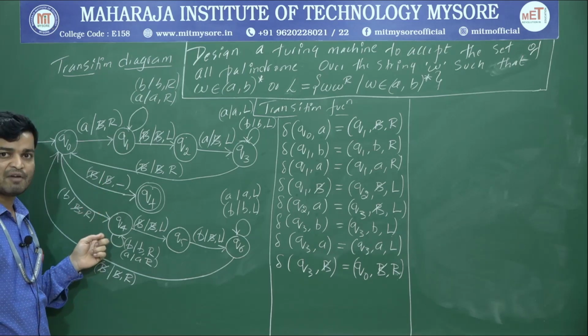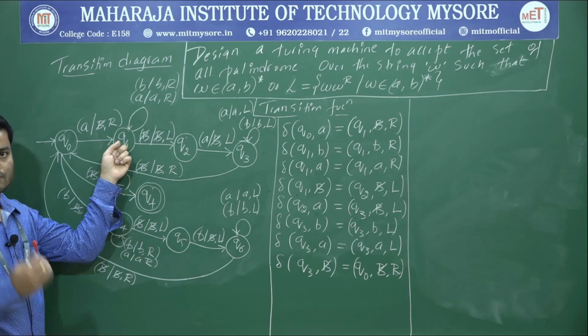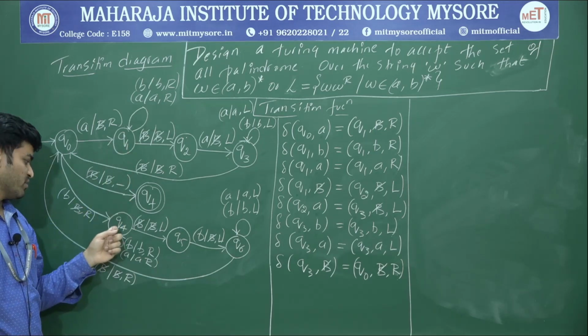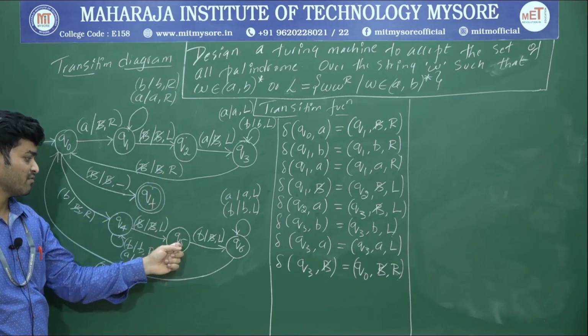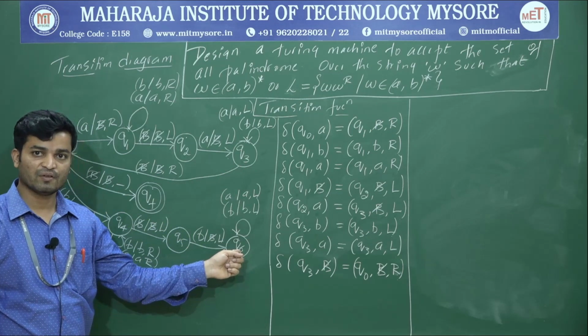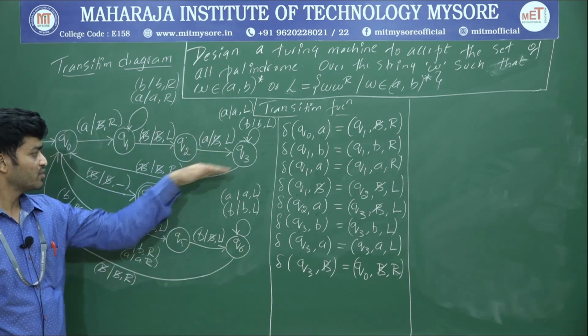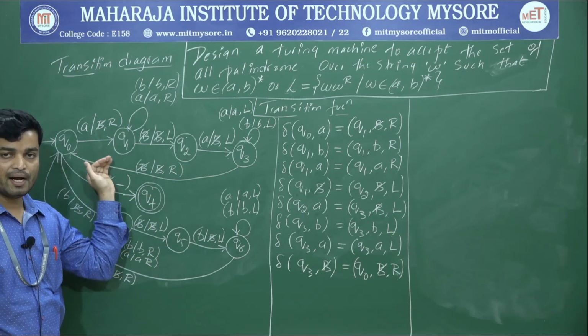This is the transition diagram after replication. Here we have Q1 for strings starting from A. For strings starting from B, we have taken Q4. Here Q2, here we have taken Q5. Instead of Q3, here we have taken Q6. This part of the Turing machine is for strings starting from A and ending with A.